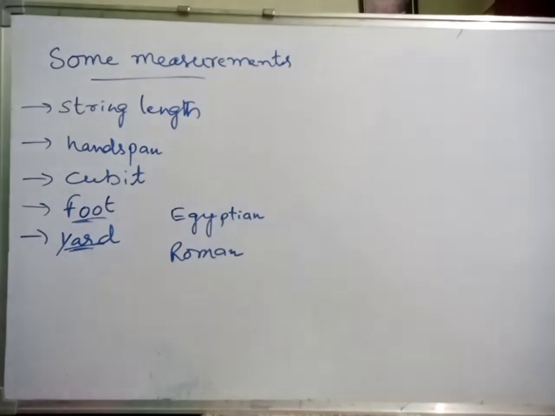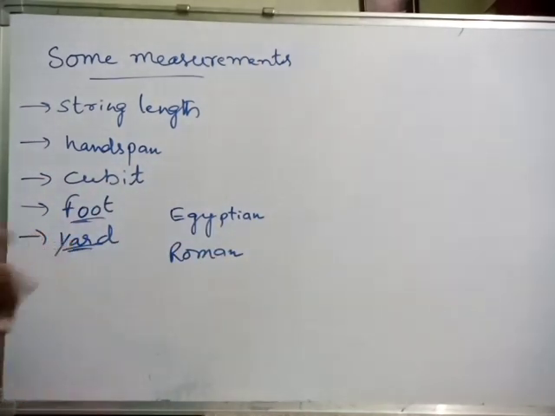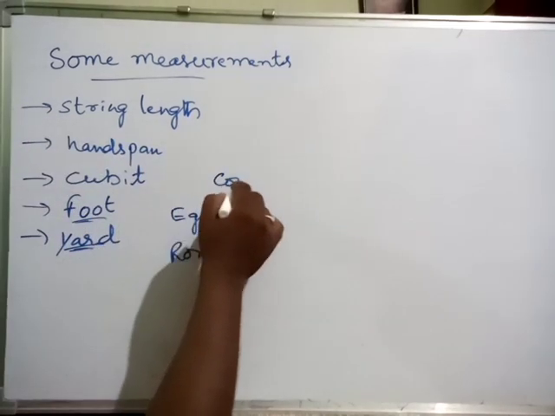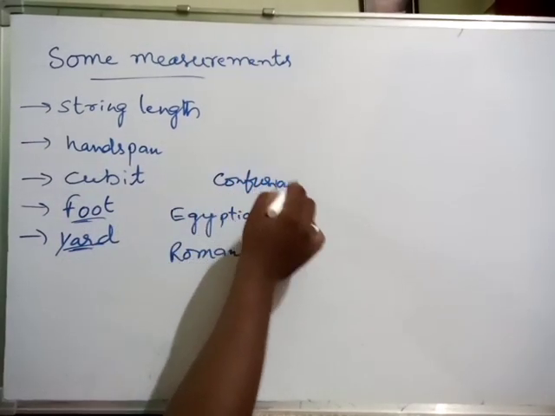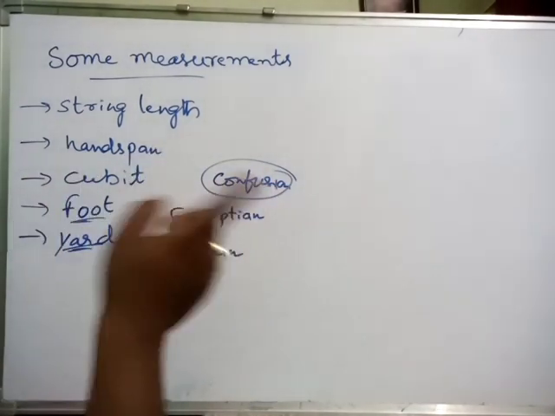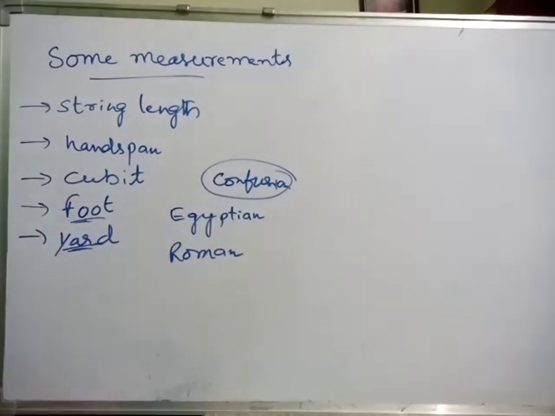So these types of measurements may vary from person to person, region to region, place to place, etc. Definitely there is confusion. Just now as I said, hand span will change from person to person, cubit will change, foot will change, yard will change. So to reduce this confusion, we require some standard values.